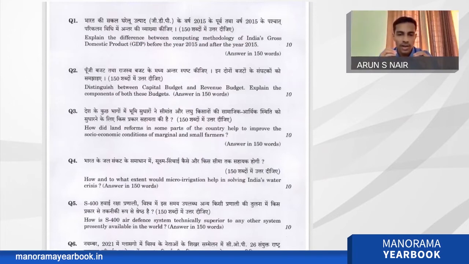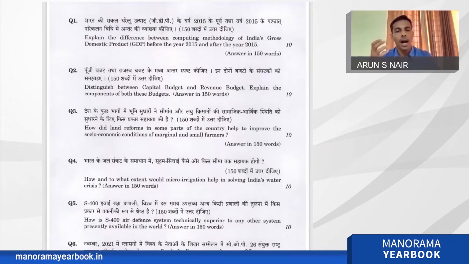So those who are writing the answer should focus on what the components of land reforms are. In some parts of the country, for example in Kerala and Bengal, the land reforms were almost a success. And that's why in Kerala and Bengal, we reap the success of land reform even today. So what are the components of land reform? Just mention these, and then how it improved the socio-economic condition. It is not about how it improved the polity or the agriculture, but how it improved the socio-economic condition of the marginal farmer.